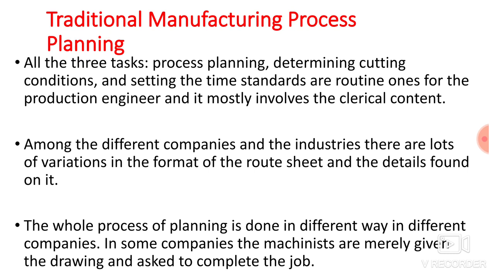Now we will discuss traditional manufacturing process planning. Up to this point, we have discussed the planning activity. Now we will discuss traditional manufacturing process planning, because we can classify process planning into two types. The first one is manual process planning and the second one is computer aided process planning. Before starting computer aided process planning, first we will discuss how process planning is done manually.